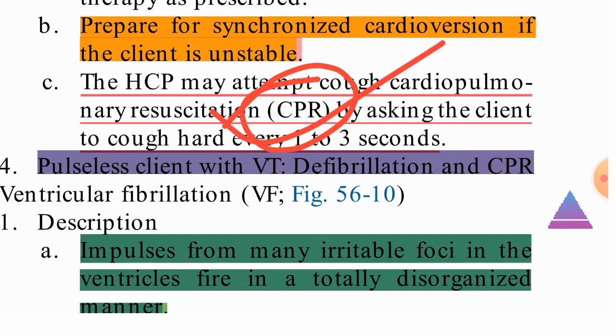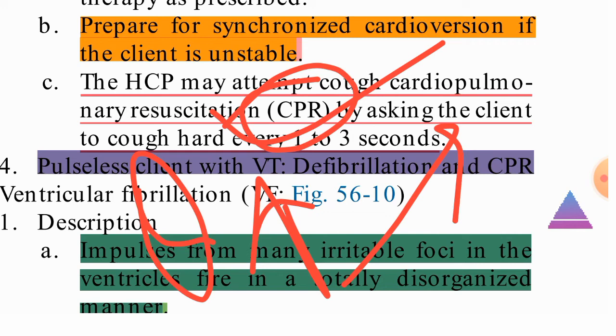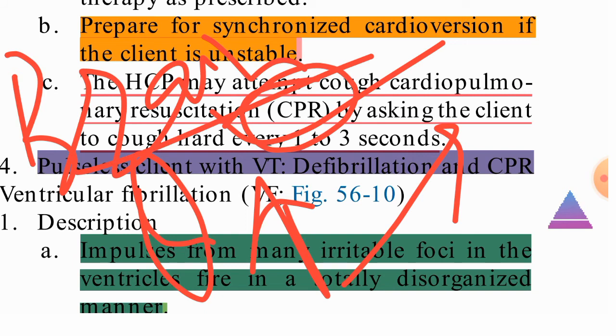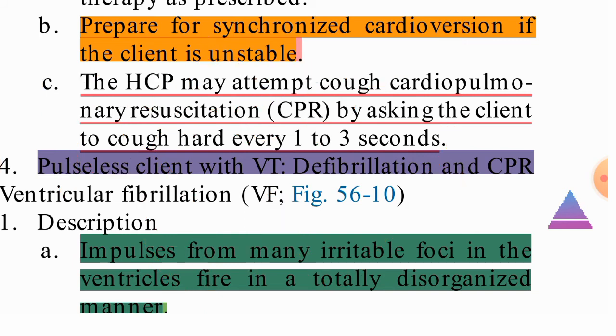So what will happen? When he is coughing every 1 to 3 seconds, the intrathoracic pressure will be increased, and it will help to increase the cardiac output. When cardiac output increases, it will lead to reperfusion of the brain cells. So when the brain is working, we will get some time to initiate defibrillation and other therapies.